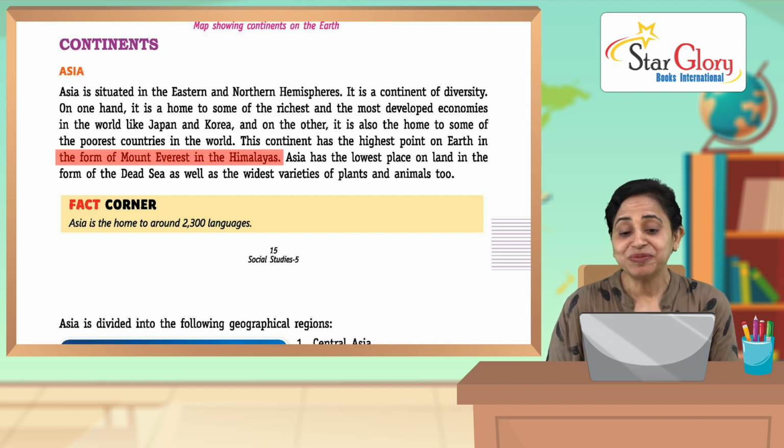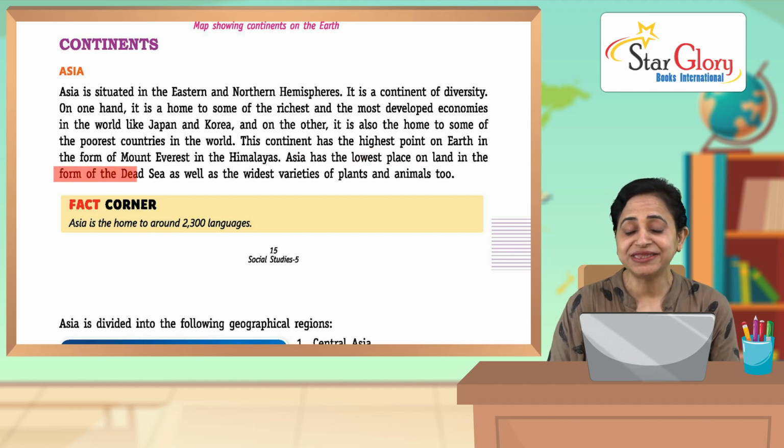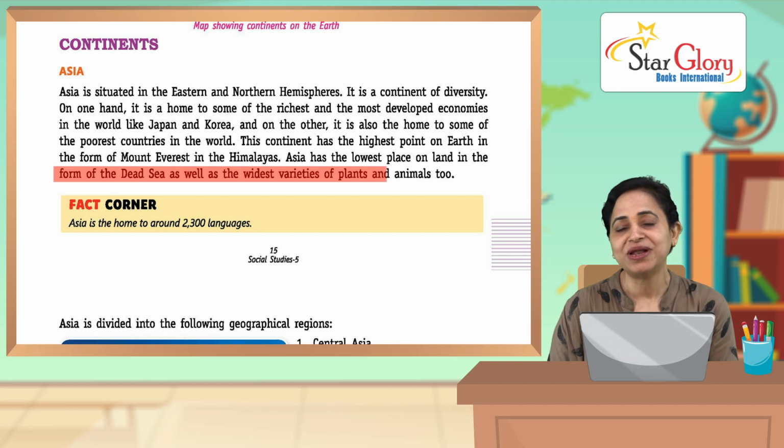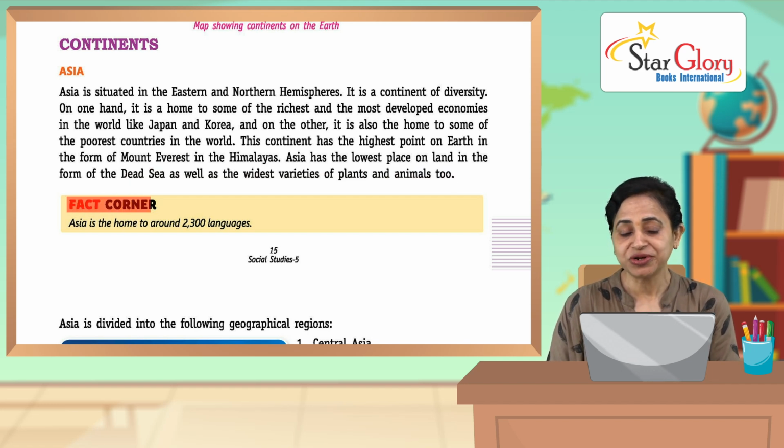Right? The biggest point is, what is there? Mount Everest in the Himalayas. Asia has the lowest place on land in the form of Dead Sea, as well as the widest varieties of plants and animals too. Okay, so let's have a look at the fact corner.